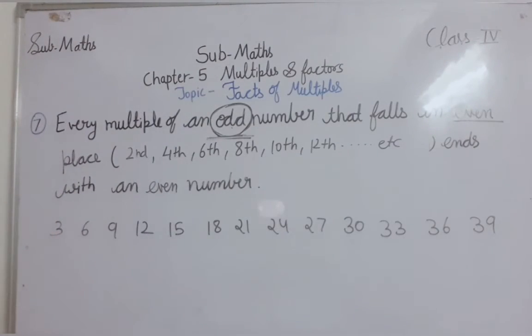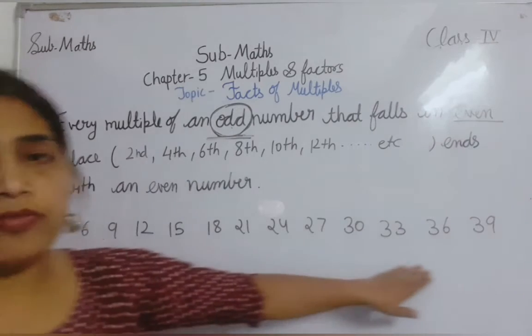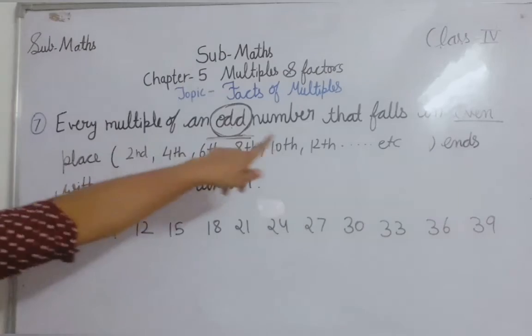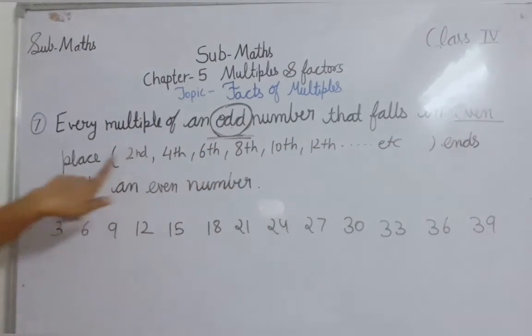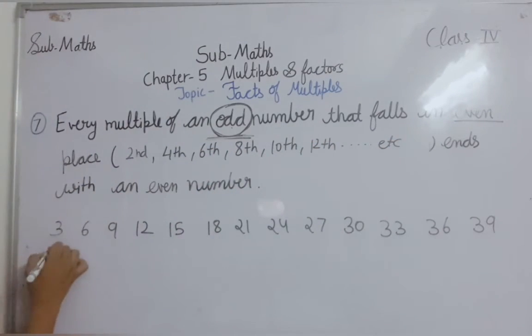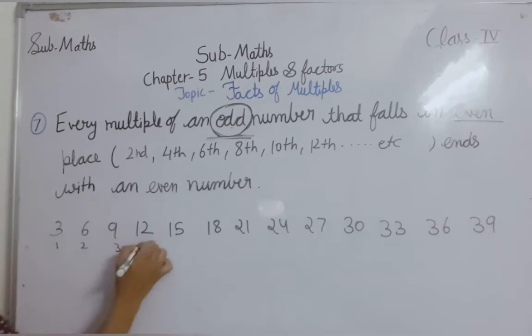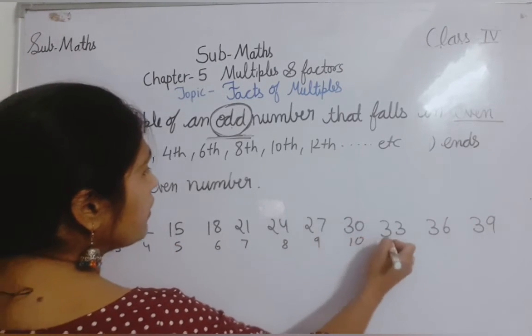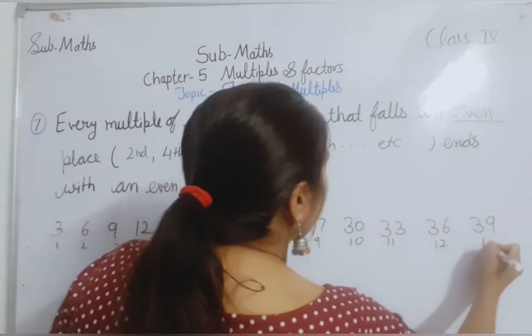Clear? So these are the multiples of 3, meaning multiples of an odd number, that fall in even places. Now let's see their even places: first, second, third, fourth, fifth, sixth, seventh, eighth, 10, 11, 12, 13.